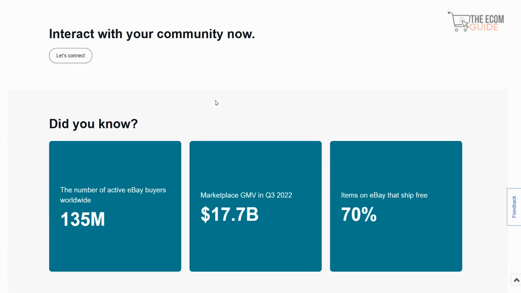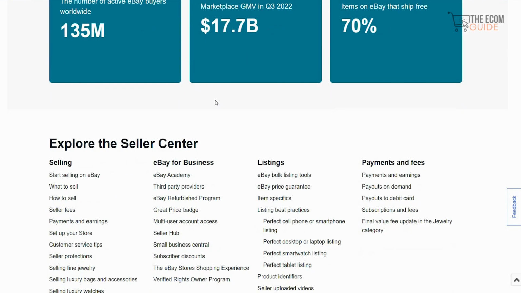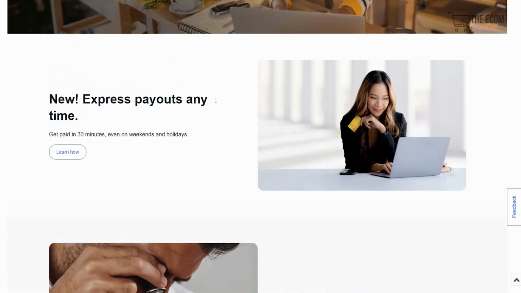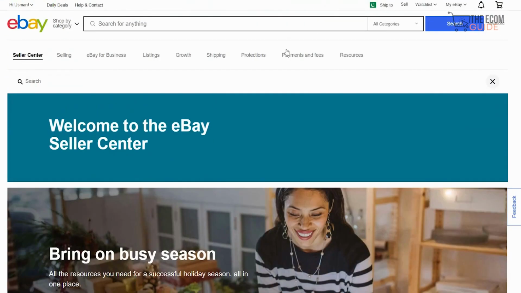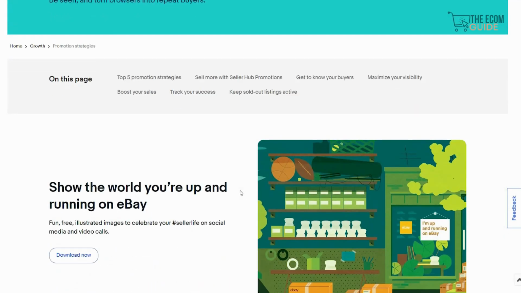With a number of active eBay buyers worldwide of 135 million, a marketplace with $17.7 billion of transactions, and a 70% rate on items that are shipped for free, you can get a piece of this cake. And this is a big cake. Obviously you need to understand the dynamics before you get into the business. That is the reason why I always make sure that people know the different promotional strategies that you need to have on eBay to know exactly how you're going to sell trending items that you found on Alibaba.